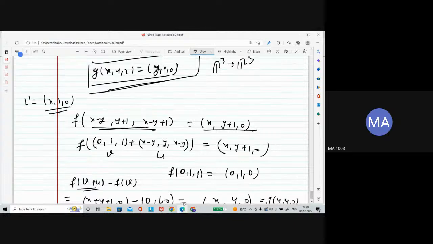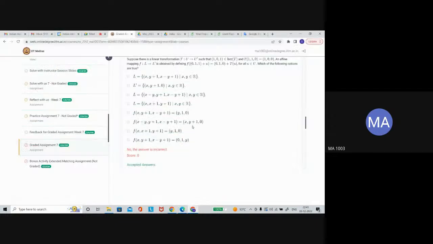The second coordinate is fixed, but here the image is not fixed. So some options you can neglect based on the image. This one is not lying in L prime. This is not an element of L prime. So actually you can neglect it here. This one is giving actually in L prime. This one is also not giving in L prime.